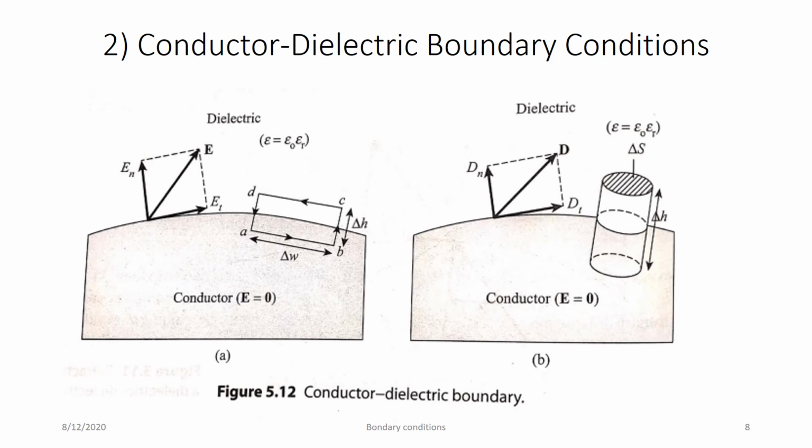For the other region we will apply the closed path and write the equation. So here delta W is written, but E is equal to 0 in the conductor region. So here the equations are written using this diagram. Remember the direction of the vector, that is the tangential component and normal component, and check the direction with the closed circuit path and write the equation.